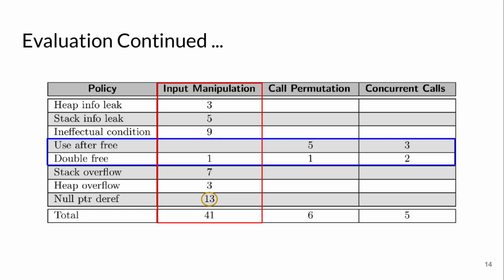From a different perspective, here is a distribution of the reported vulnerabilities based on different attack models. 78% of the vulnerabilities are because of input manipulation. Call permutation and concurrent calls contribute to detecting memory vulnerabilities such as use after free and double free that are closely related to execution status. There are 13 vulnerabilities that are null pointer dereference, which we have already shown is a common mistake by the developers.